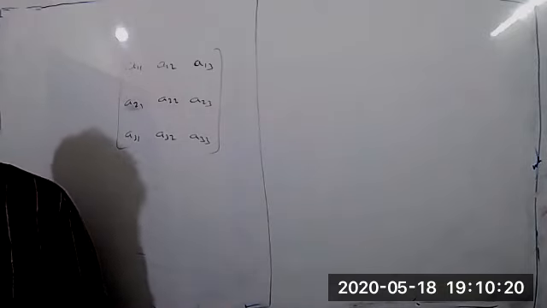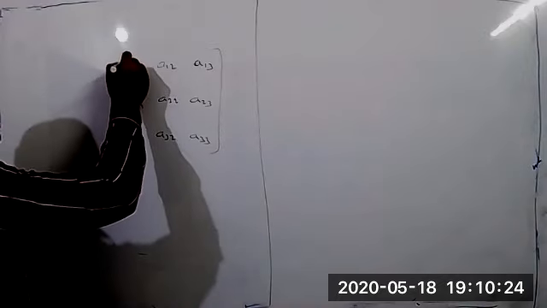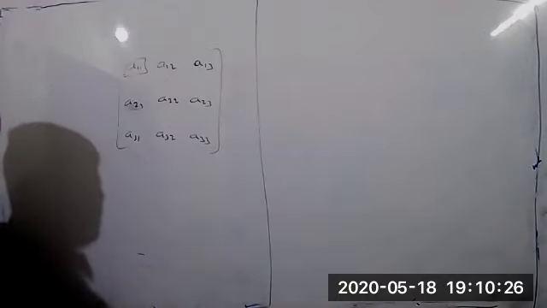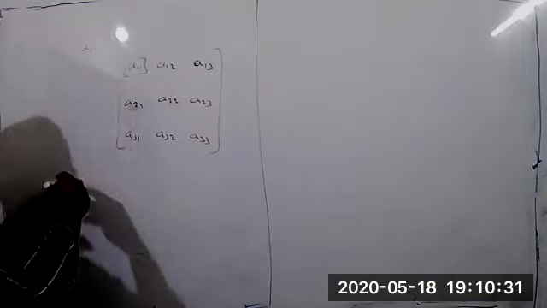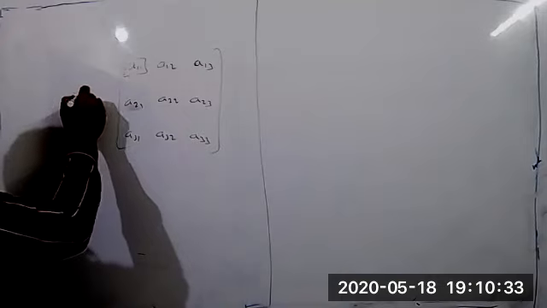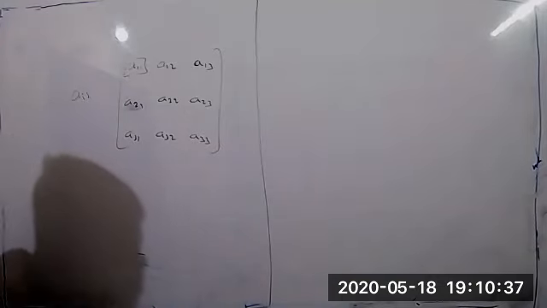Suppose we have to find the minors of each and every element. Suppose we have to find the minor of A11. This is generally Aij, the element in the ith row and jth column. First you have to eliminate one row and one column.